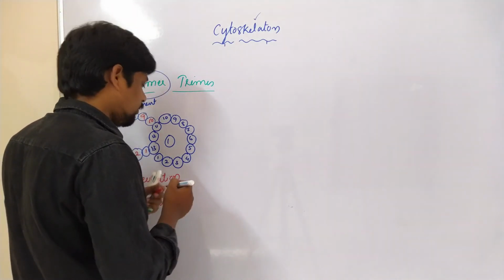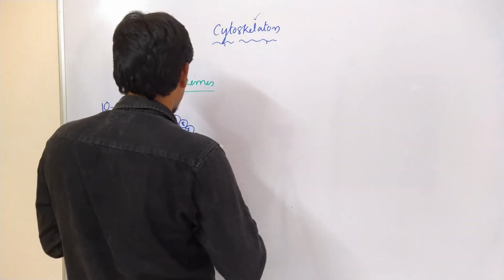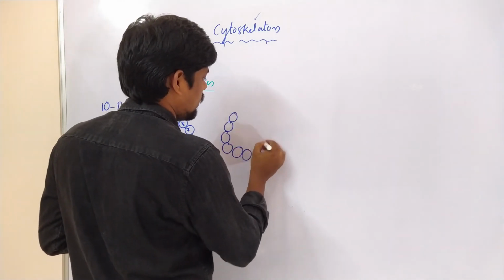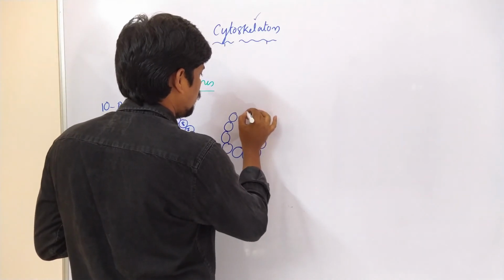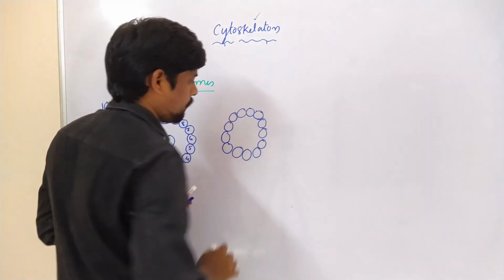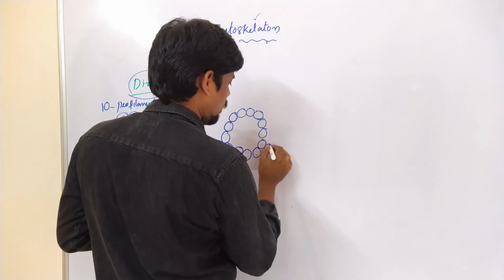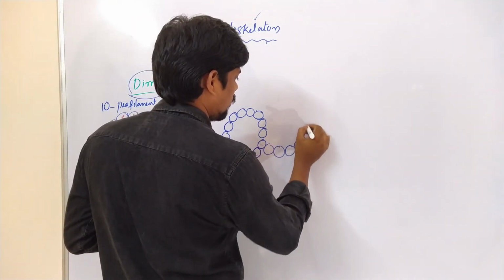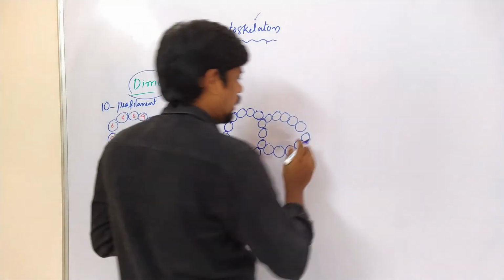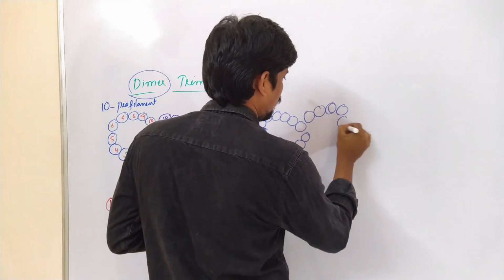Similarly, what happened? One, two, three, 4, 5, 6, 7, 8, 9, 10, 11, 12, 13. So, we can write here 1, 2, 3, 4, 5, 6, 7, 8, 9, 10. Again 1, 2, 3, 4, 5.